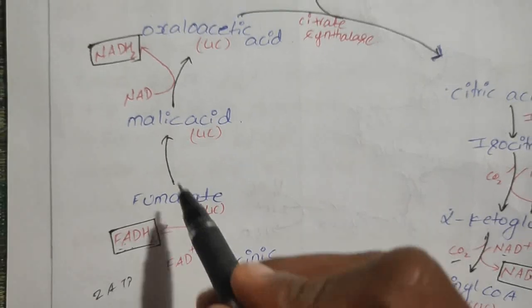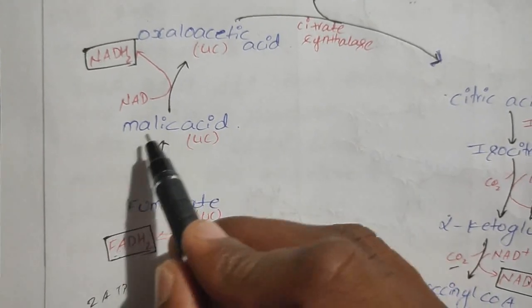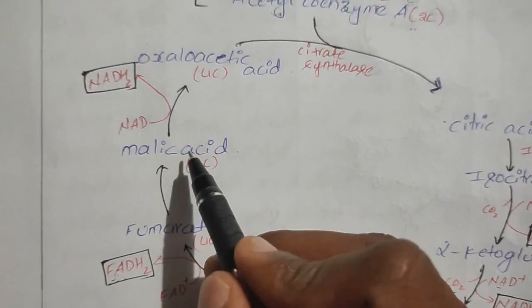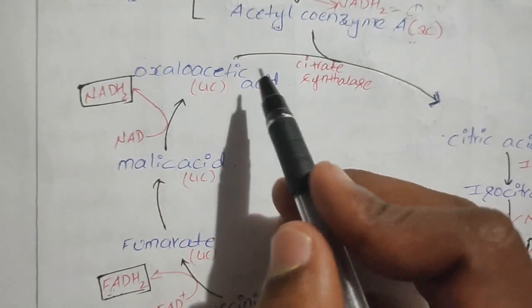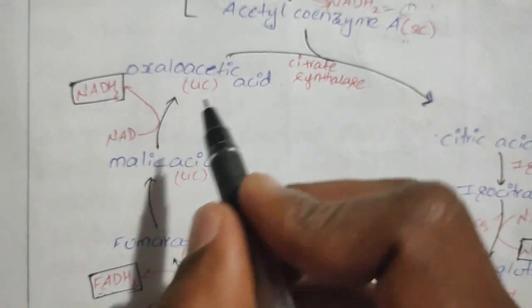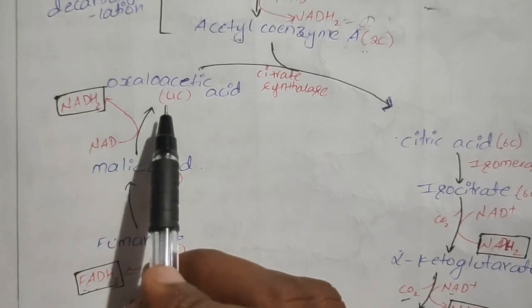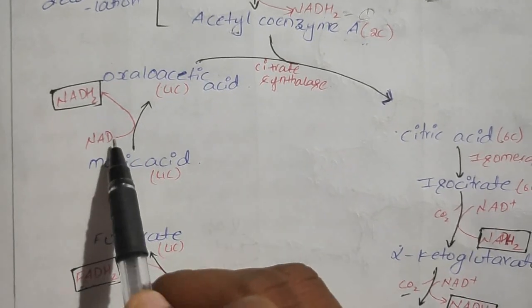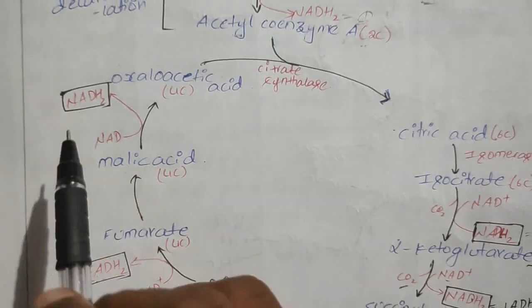This fumarate changes into the 4 carbon compound malic acid, and this malic acid again changes into oxaloacetic acid, also a 4 carbon compound, and in this process NAD changes into NADH2.